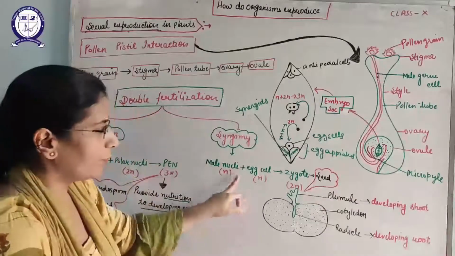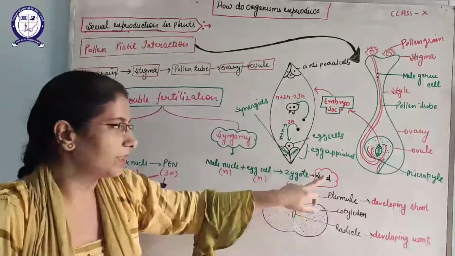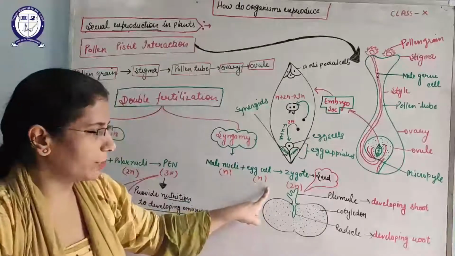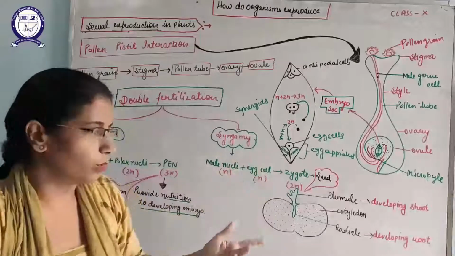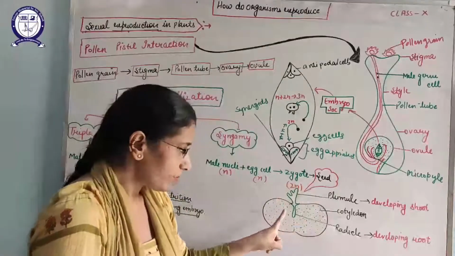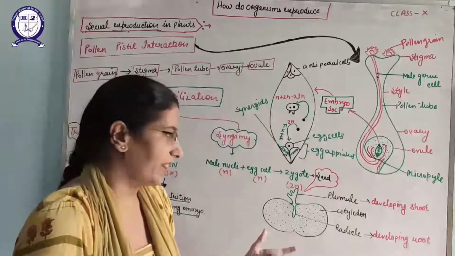Syngamy, when male nuclei fuse with egg cells, will make the zygote, and this zygote will develop into the seed. So n plus n, they will combine together and form the diploid structure, the zygote. After that, you just see the structure of the seed here. I have drawn these two cotyledons, because I have made a diagram of a dicot seed here.